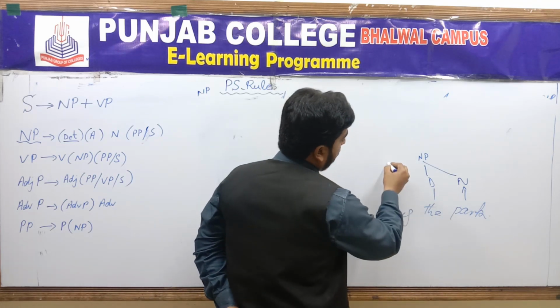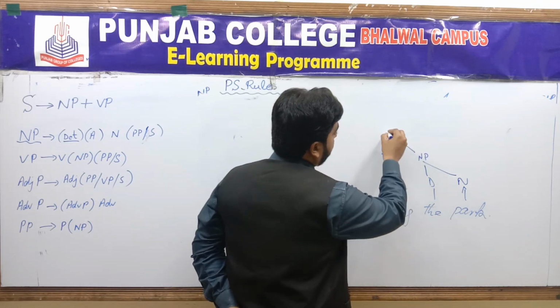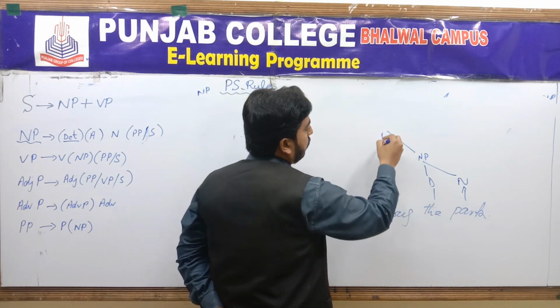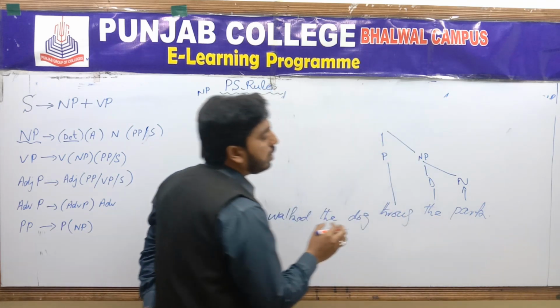And through, this is preposition, and noun phrase would become, through the park.